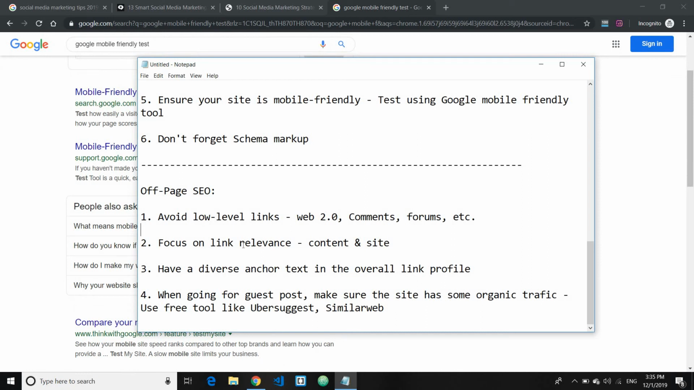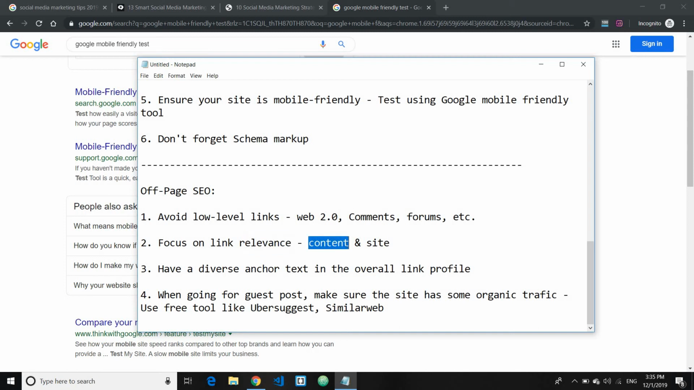Second is to focus on link relevancy, both at the content level and site level. Relevancy has always been a key that Google's looking for. Let's say you're running a recipe site, you wouldn't want to get links from a car insurance site or pet care site, because that's completely irrelevant and unnatural. This will neither improve your ranking, but may also put you at risk of being penalized.